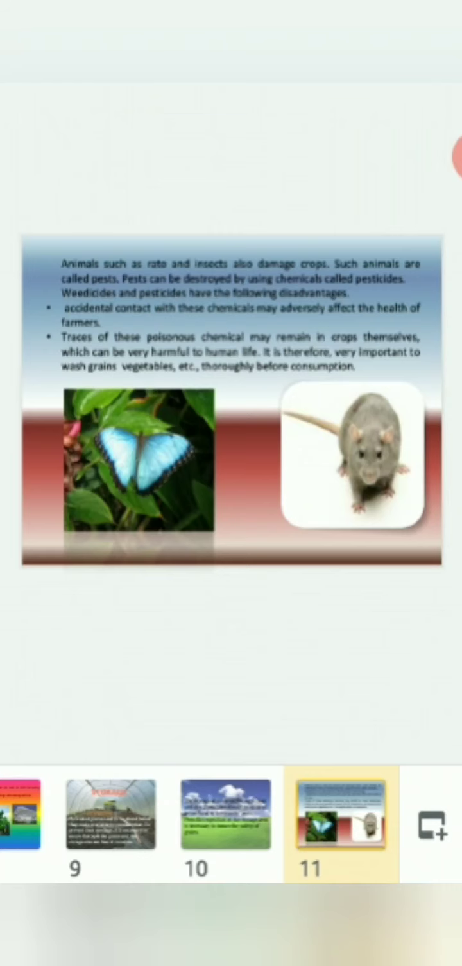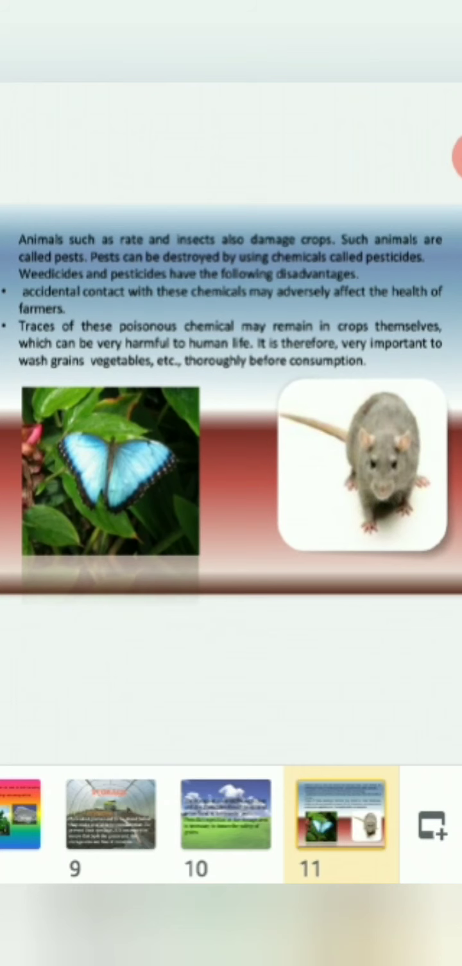Now, animals such as rats and insects also damage crops. Such animals are called pests. So they destroy the crops. For that, pests can be destroyed by using chemicals called pesticides.